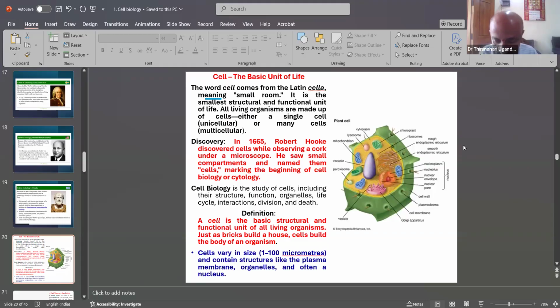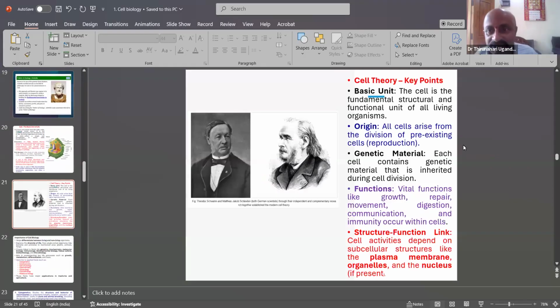Then cell theory. Key points: basic unit. The cell is the fundamental structural and functional unit of living organisms. All cells arise from the division of pre-existing cells. It means any new cells originate from pre-existing cells, which is also a fundamental theory. Genetic material: each cell contains genetic material that is inherited during cell division.